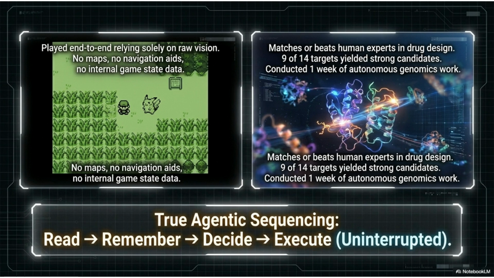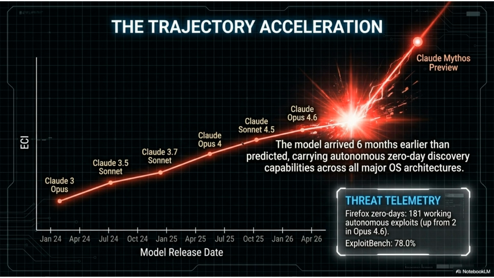The model demonstrates true agentic sequencing: read, remember, decide, and execute, uninterrupted. It successfully navigated a game relying only on raw vision and matched or beat human experts in drug design, yielding strong candidates. The trajectory acceleration graph shows the Claude Mythos preview arriving 6 months earlier than predicted. It carries autonomous zero-day discovery capabilities across all major OS architectures, including 181 working autonomous exploits for Firefox 0 days.